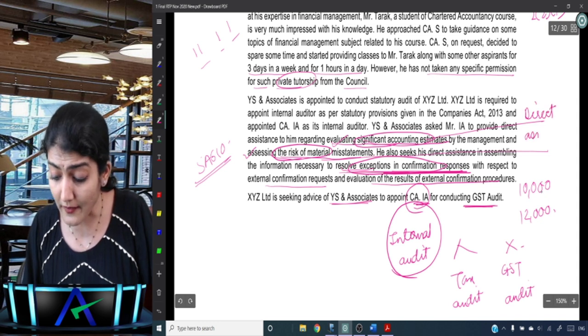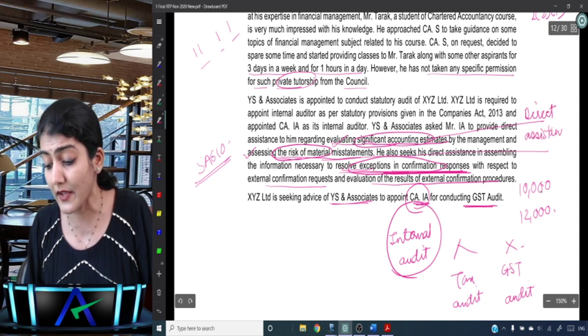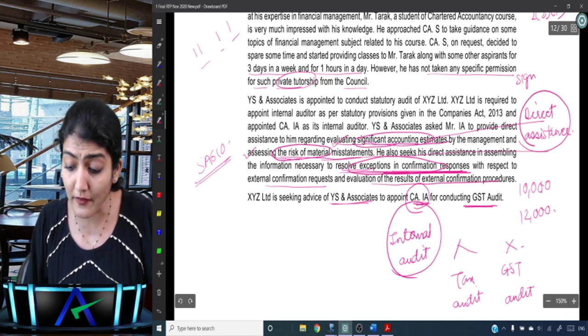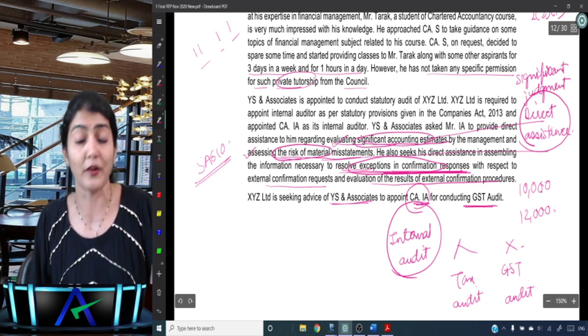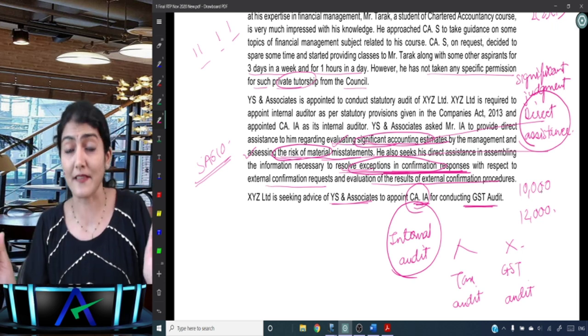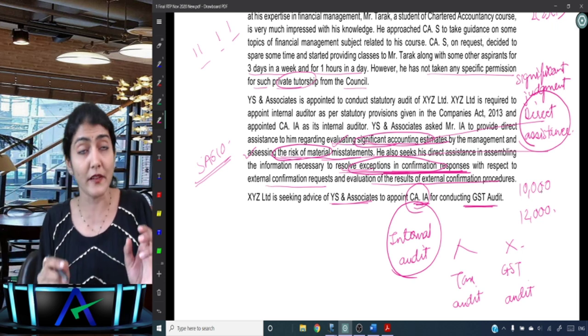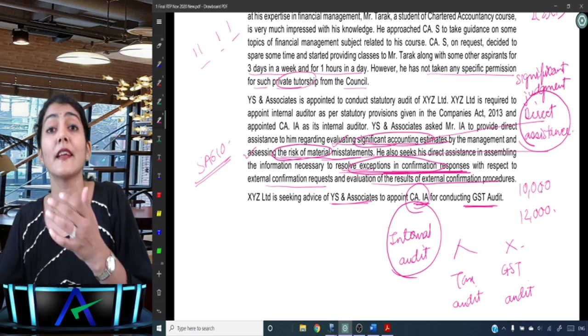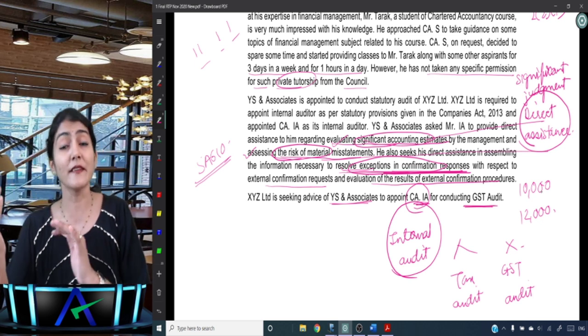Why can you not take direct assistance from the internal auditor for these 2 matters? Because these are matters which require significant judgment or where there is more than limited judgment involved. Right? No taking direct assistance. And 2 examples given over there are evaluating accounting estimates and also assessing the RMM. What are the other points they say over there?